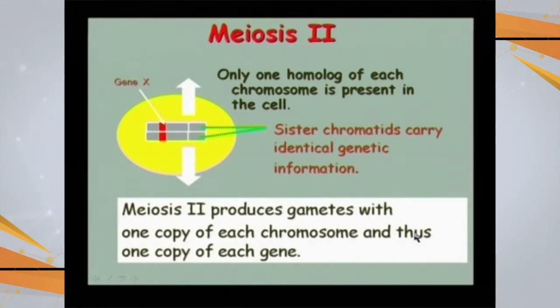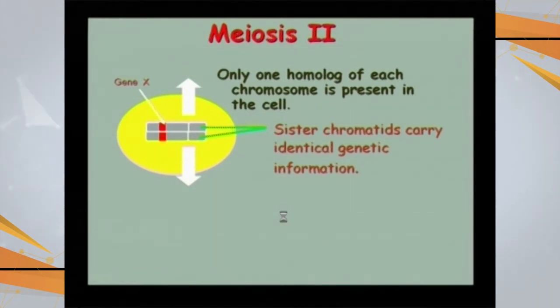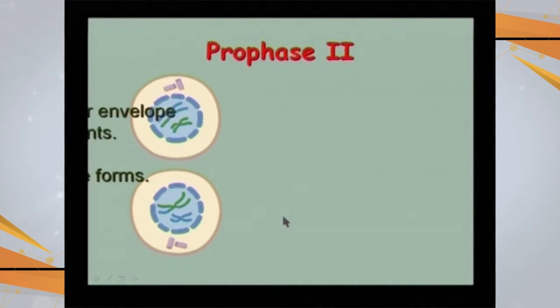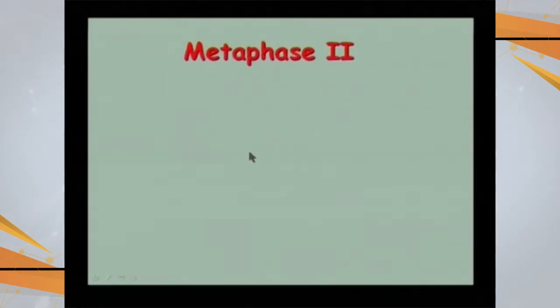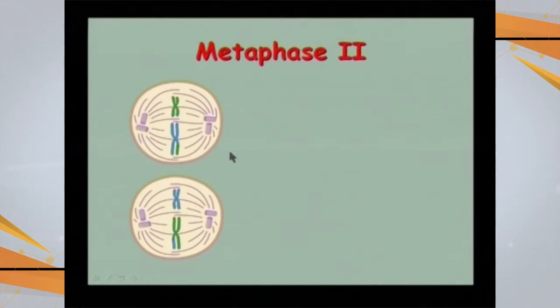Meiosis II produces gametes with one copy of each of the chromosomes and thus one copy of each of the genes. So looking at prophase 2, these were the two daughter cells which were produced. Again the nuclear membrane is going to break, the spindle fibers are going to reform, and in metaphase 2, these chromosomes now are single.